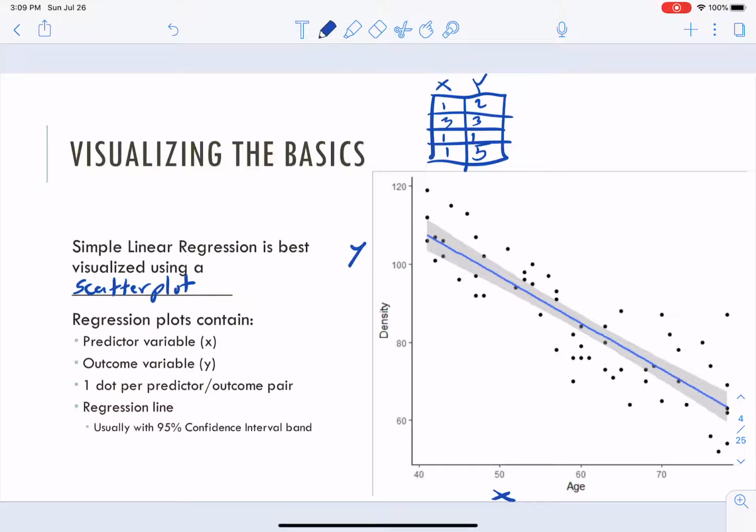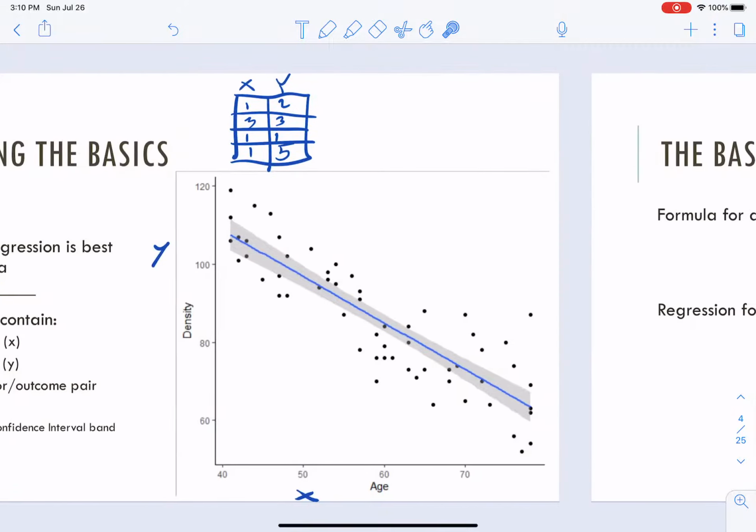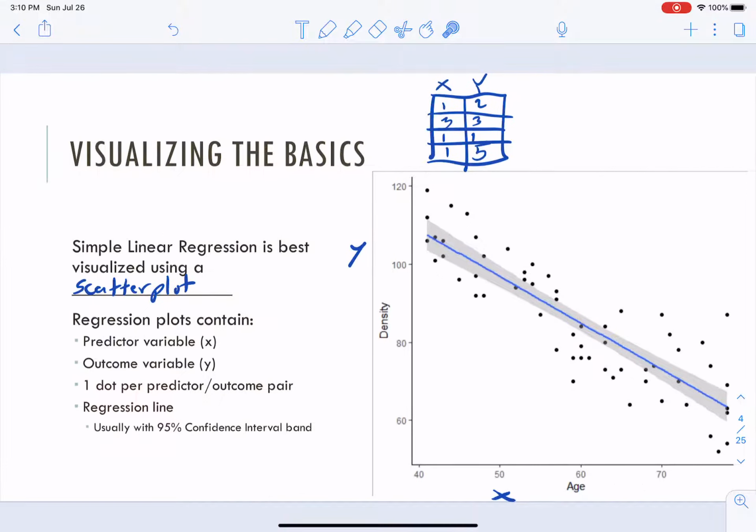We have a pair of data here that shows up as a dot, and then this pair would be over here or something like that. So each point here represents a pair of data, and ideally this is the same person. The example I have here is age on the x-axis, and the relationship between muscle density on the y-axis.